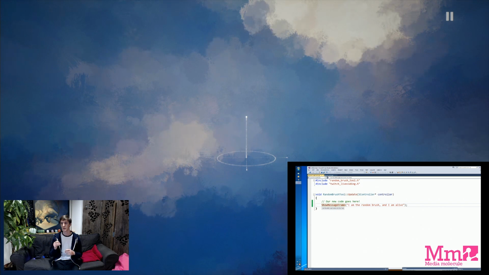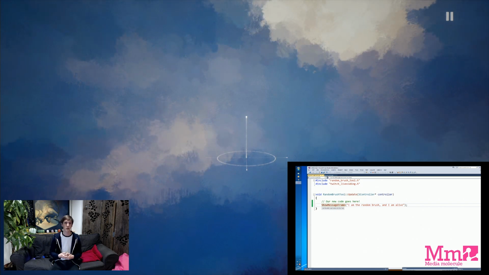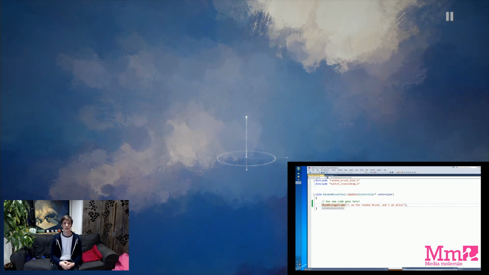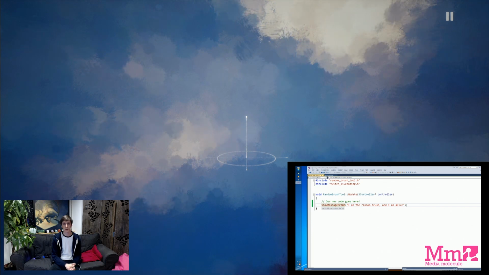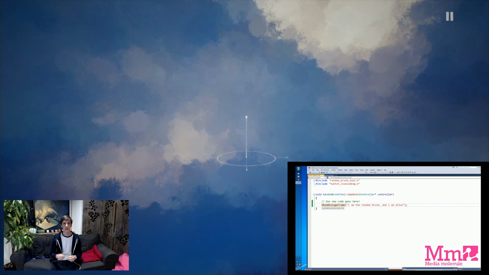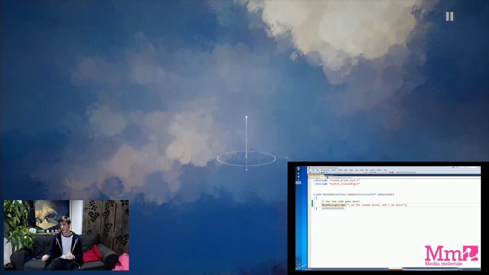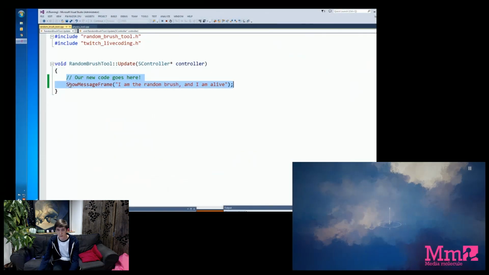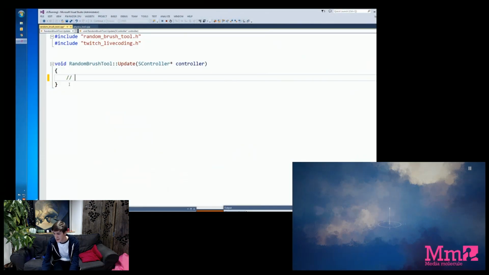It's worth doing this as a programmer because it means that the code you write will generally be more reasonable and less buggy. So what we can do is write those steps down in the code and then fill the code out as we go. So if we go back over to the code and get rid of what we've already got, we can instead add steps. The first step, as described, is that when you're using this tool, if the user hits a button, they get a random dream. So the first step is, did they hit a button or not?